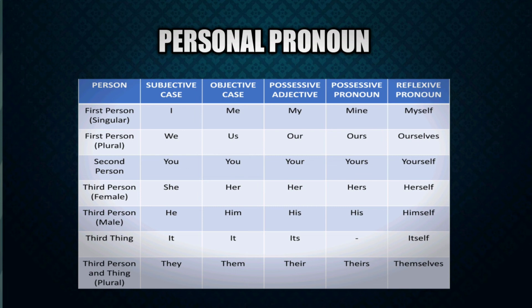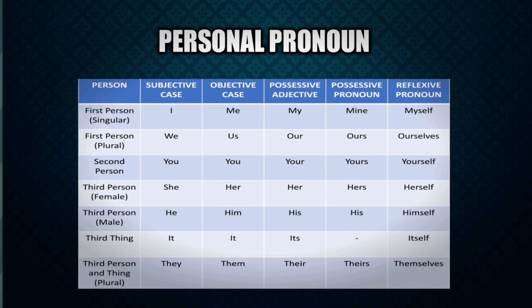Alright, for example, I, we, you, she, etc. Objective case is used to indicate the object. For example, me, us, you, him, her, etc. Now, possessive adjective and possessive pronoun are used to show the ownership of an object. For example, my, mine, our, ours, her, hers, etc.